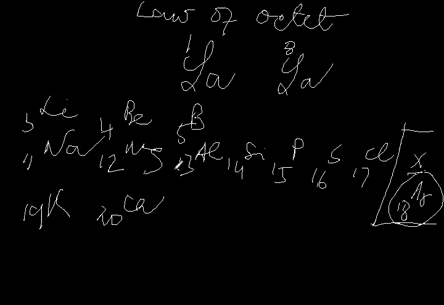After the invention of the law of octet by Newland, scientists wanted to prepare a complete periodic table. And finally, it was Mendeleev, a Russian scientist, who was able to make a complete periodic table. We will discuss the Mendeleev periodic table later on.